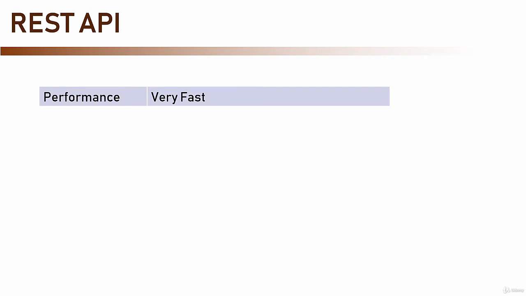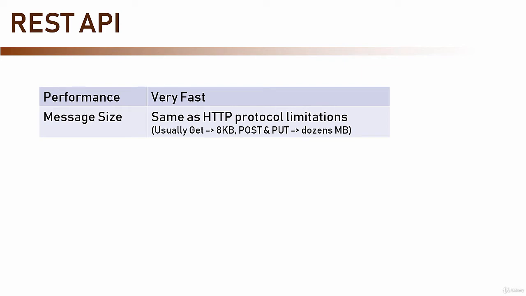Performance-wise, REST API is usually very fast. Most web servers have excellent performance when dealing with regular HTTP requests, which is exactly what REST API is, and since it enables direct connection between the services with no intermediate mechanism between them, it's one of the fastest messaging platforms out there. Regarding message size, REST API adheres to the same limitation as the HTTP protocol. GET operations are usually limited to 8 kilobytes, while POST or PUT operations are usually limited to a few dozen megabytes, although it varies between web servers and platforms.